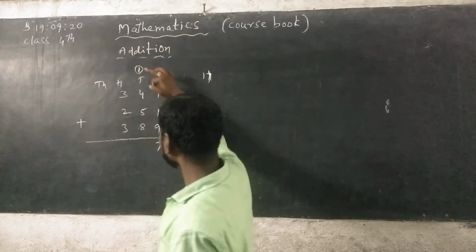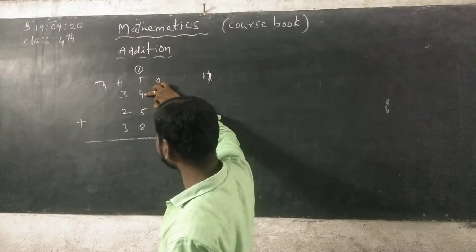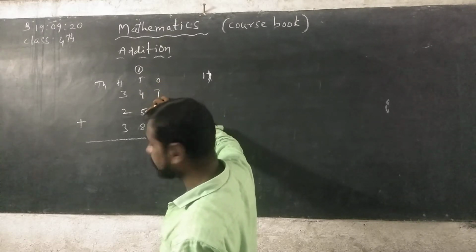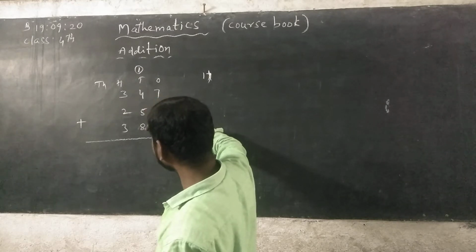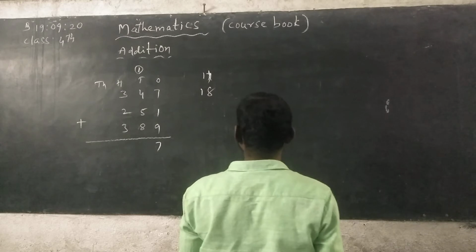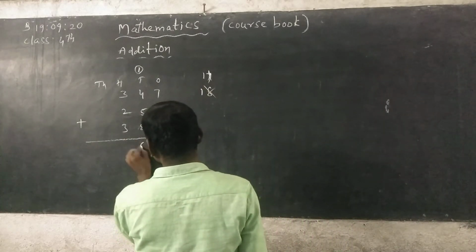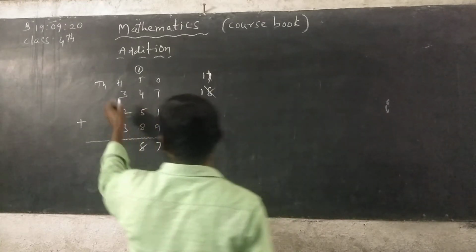So 1 plus 4, 5. 5 plus 5, 10. 10 plus 8, 18. So you can write 8 under tens column and 1 is carrying to hundreds place.